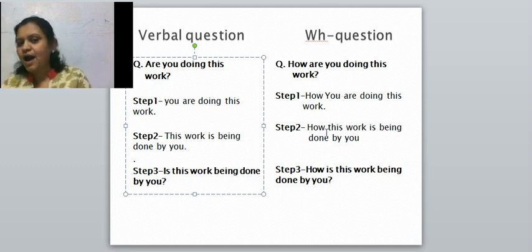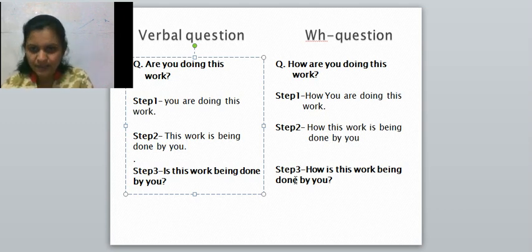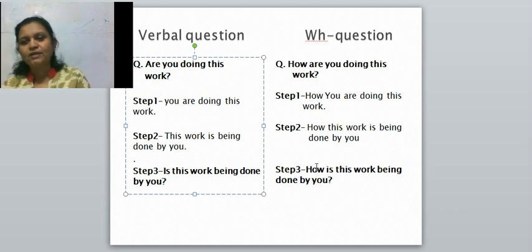Second step is there, how is written, and from here we have thought: you are doing this work. What is there? It is converted into the passive voice, means this work is being done by you. And children, the last step, which is our correct answer, the right answer. What I have done: how is written and this passive voice is written after how, means how is this work being done by you? This is our right answer, and so this answer is also written in bold letters.